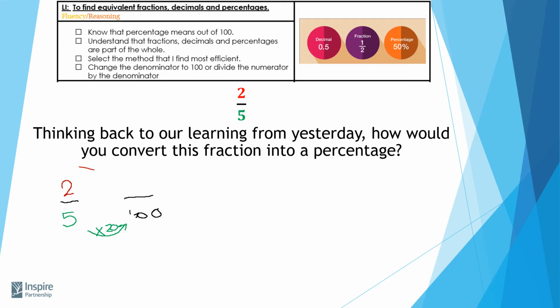Now remember, whatever we do to the denominator, we need to do exactly the same to our numerator. So 2 multiplied by 20 will give us 40 over 100. So we know our numerator then becomes our new percentage. So 40%.